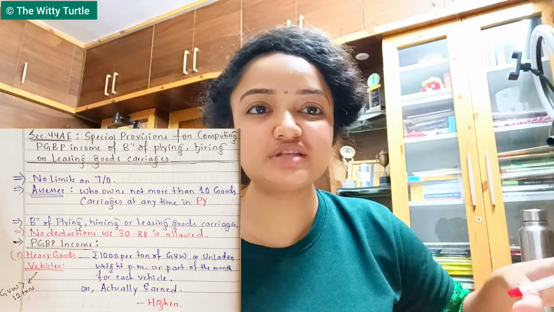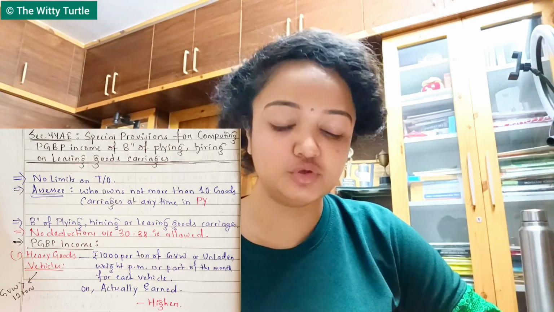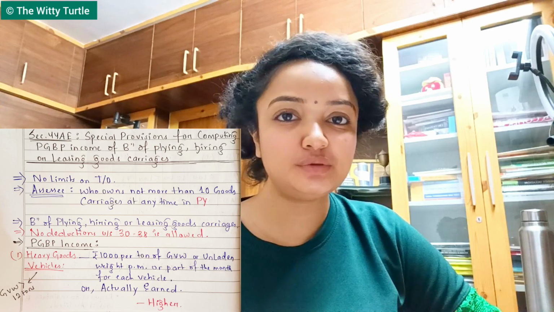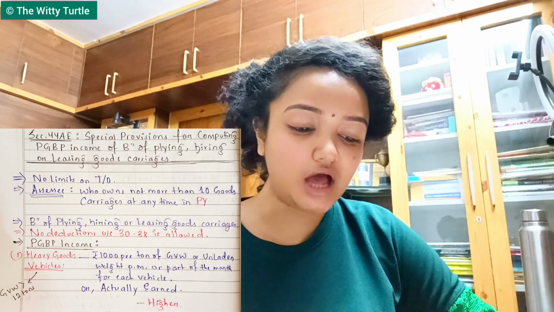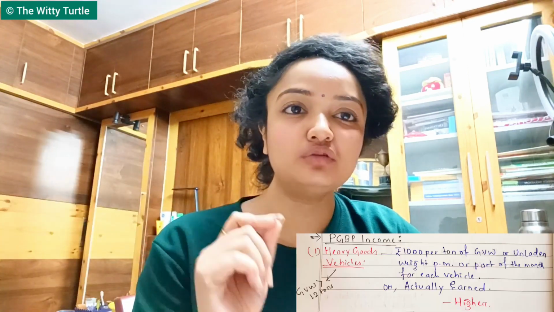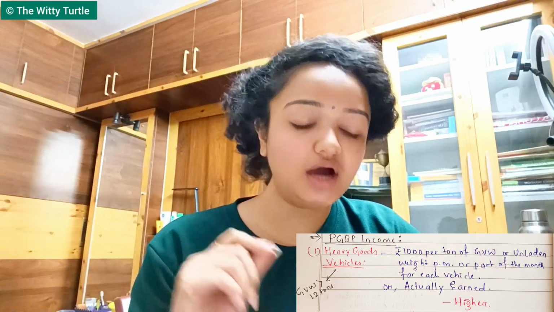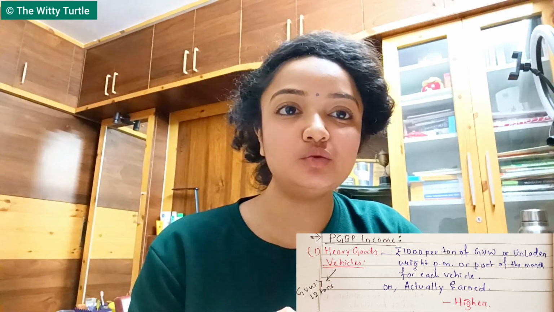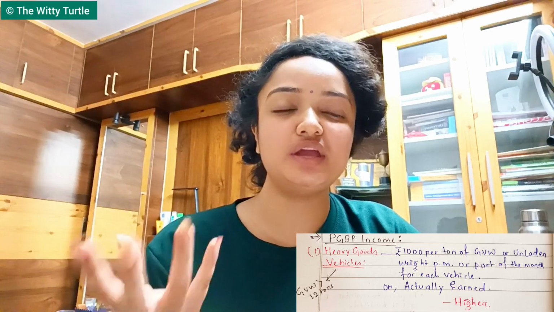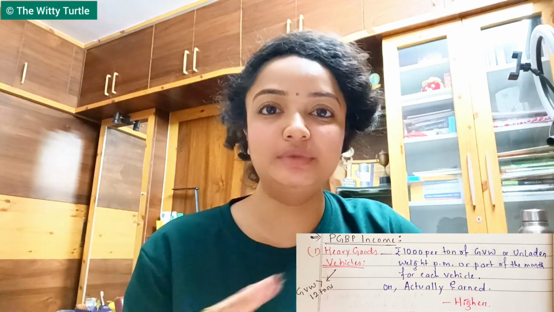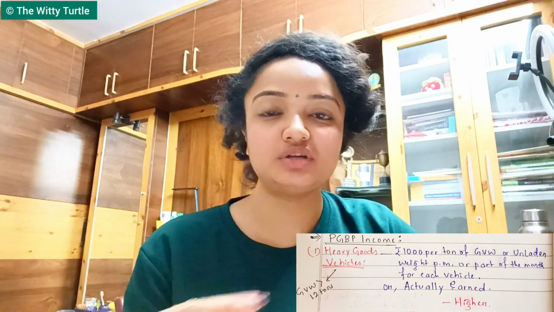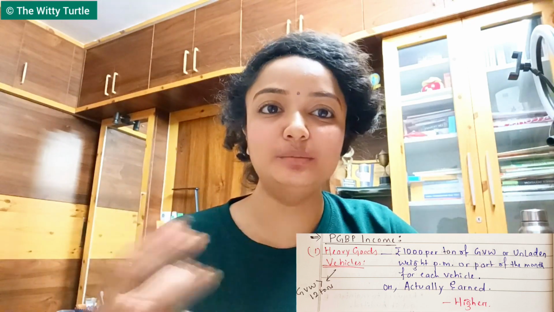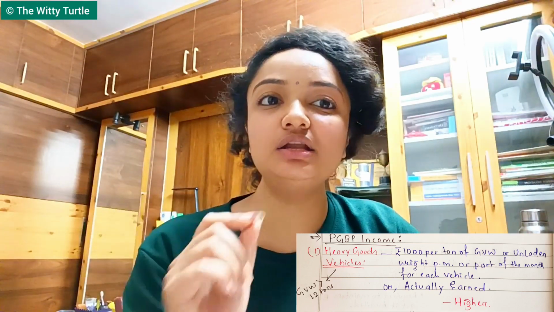So for all those heavy goods vehicles, what shall be the PGBP amount? It shall be 1,000 rupees per ton of GVW or unladen weight. What is unladen weight? Unladen weight is the weight of the empty truck or the empty lorry or the empty vehicle. That is known as your unladen weight.